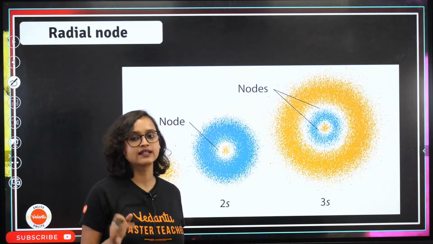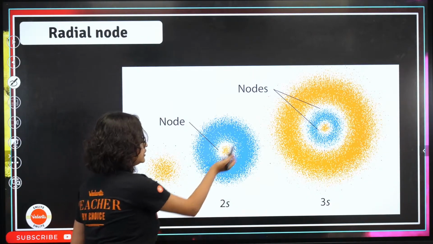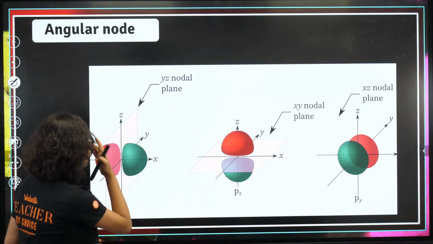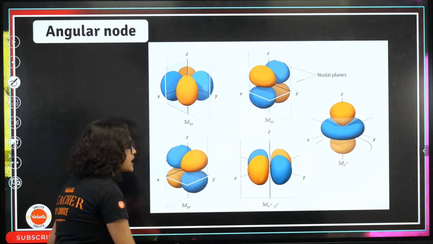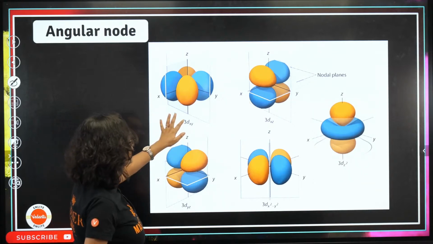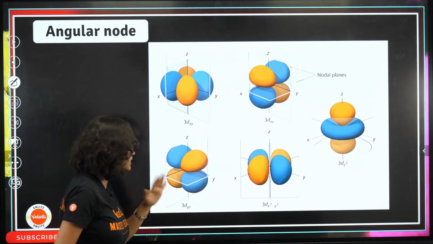We understand this. Great. Moving on. This is your radial node, across the radius, as I told you. What are your angular nodes? Across the angles. Now these shapes are important. This is for your 3d xy, 3d xz, 3d z square, 3d x square minus y square, 3d yz.